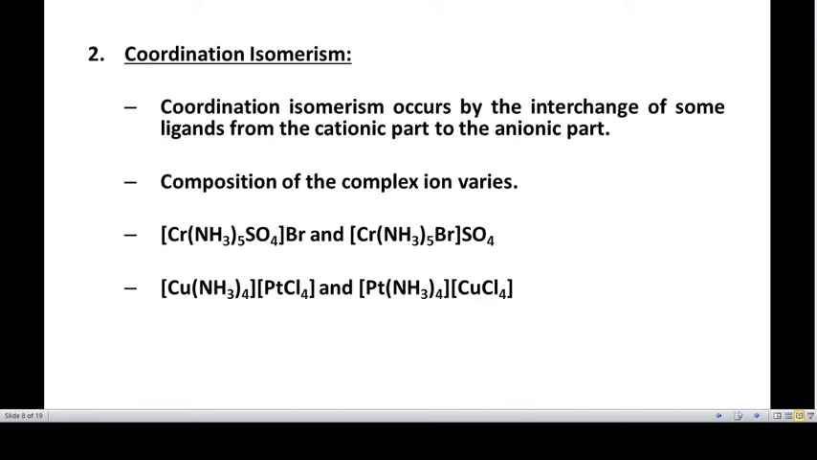In the second case, you can see that there will be bromide inside the coordination sphere, unlike the first case, where inside the coordination sphere there is sulfate. In the second case, inside the coordination sphere there is bromide. Therefore the composition of the complex ion has changed here.